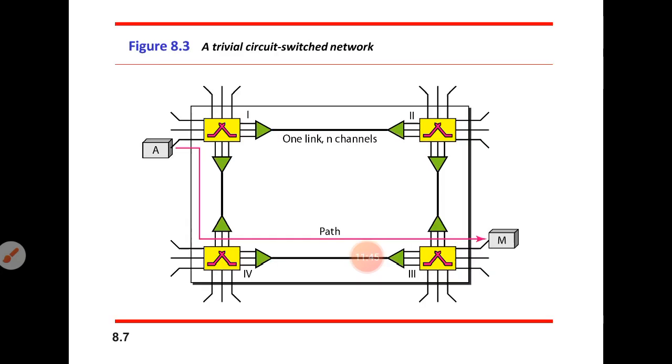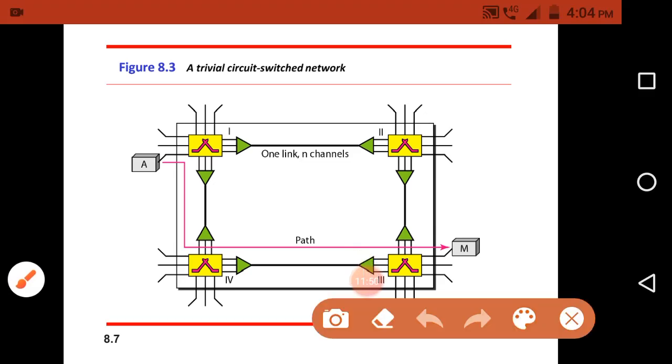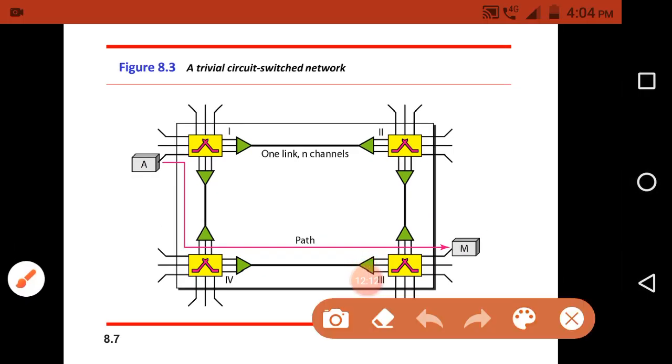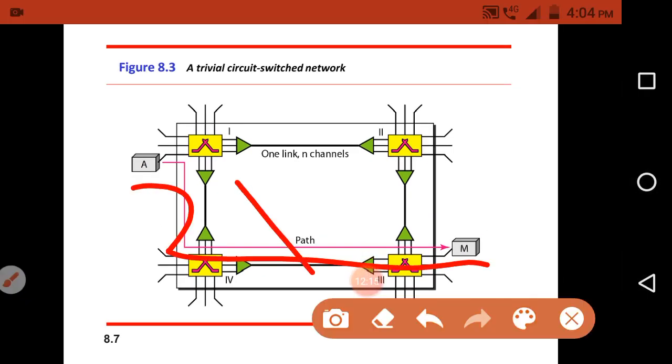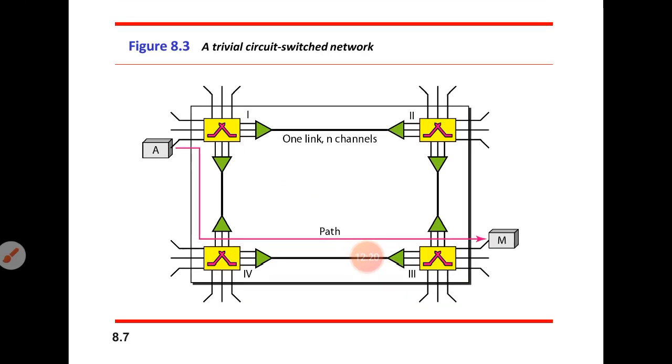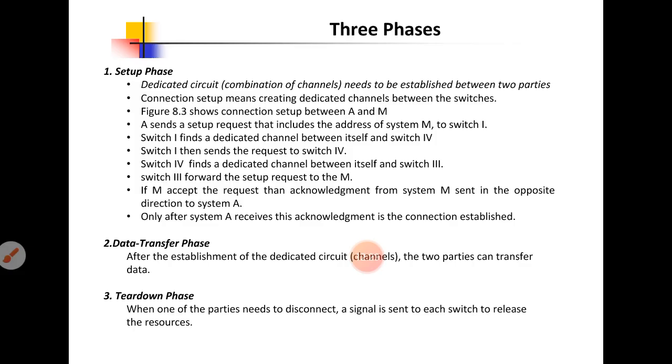Okay, so here I will generally tell what is a setup phase. Setup phase means it will establish the dedicated circuit between the two devices. That is what we call a setup phase. And data transfer means through that particular circuit, the source will send the data to the destination. And tear down phase is nothing but, once all transmission has been done, the connection will be terminated. So that is the general meaning of these three phases.